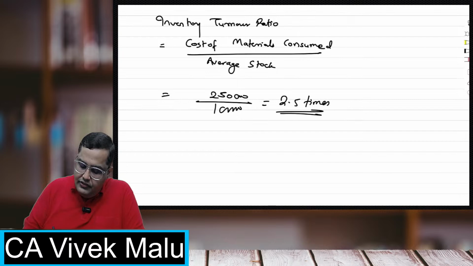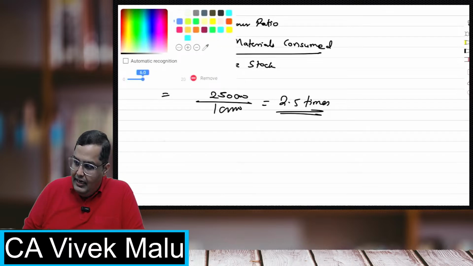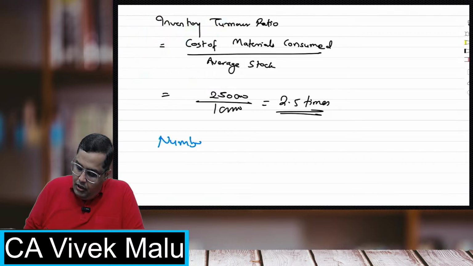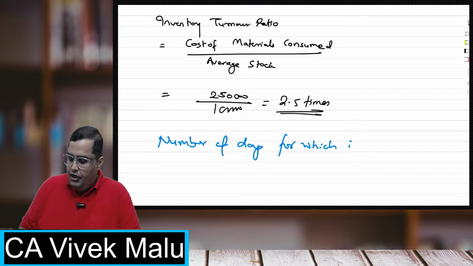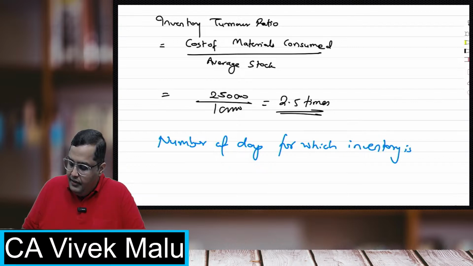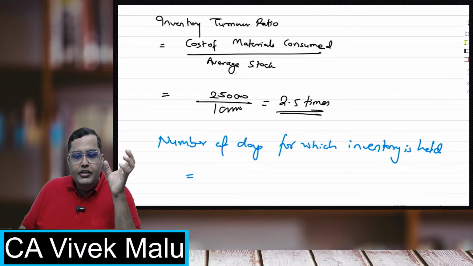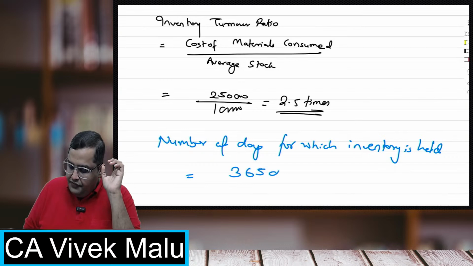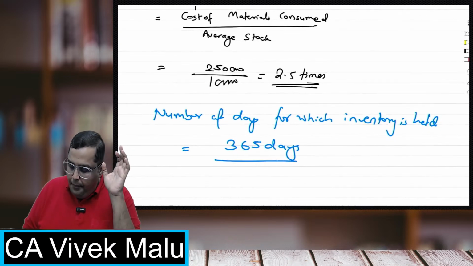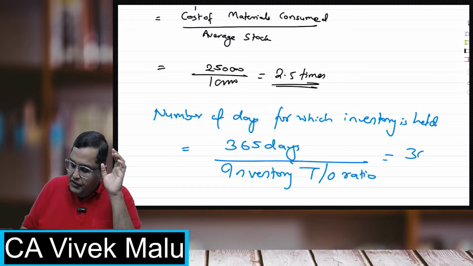Now the next topic is number of days for which inventory is held. Now what is the formula? Formula is 365 days, which is the annual days, upon inventory turnover ratio. So 365 upon 2.5, do this.